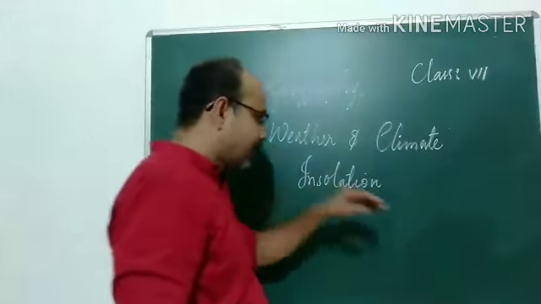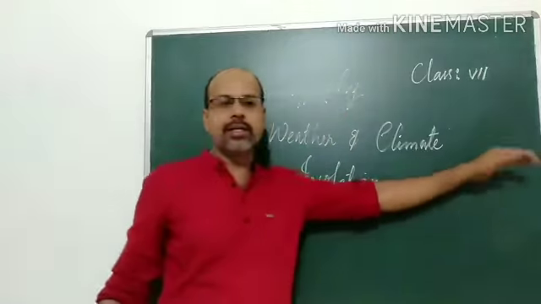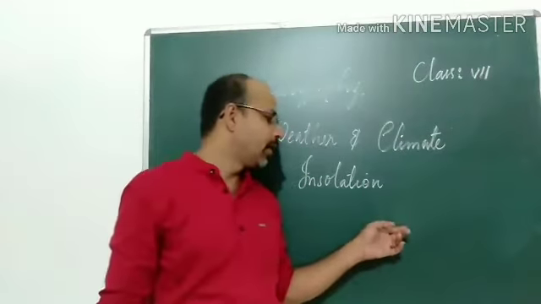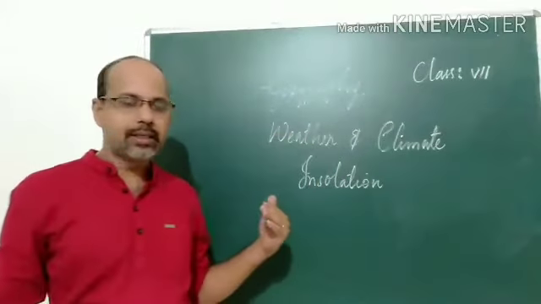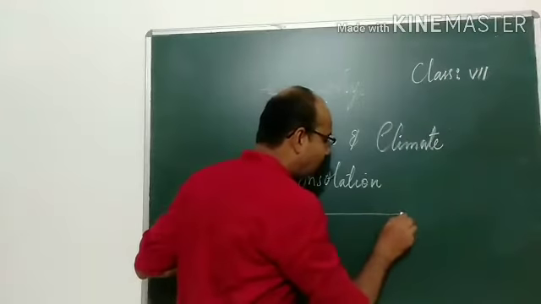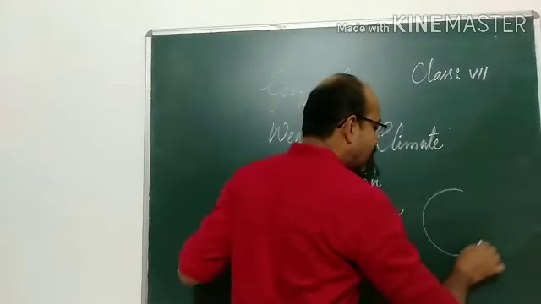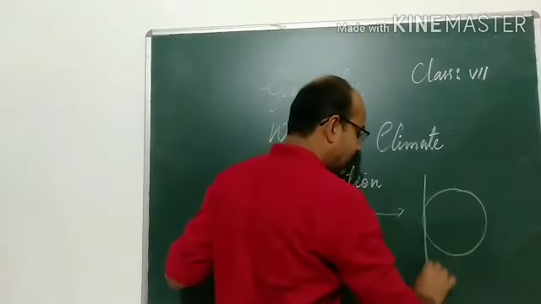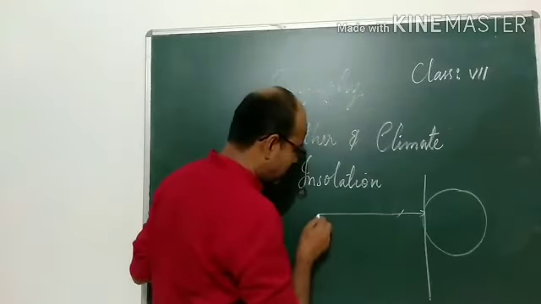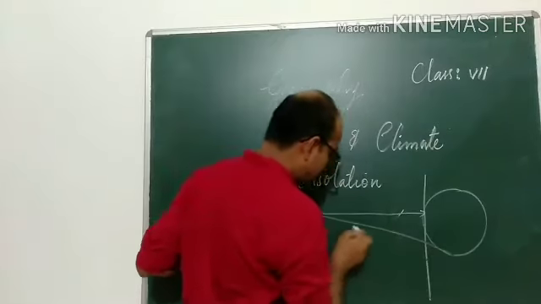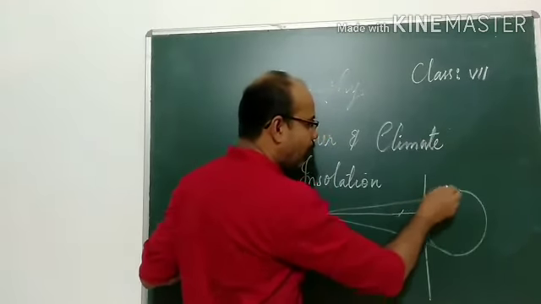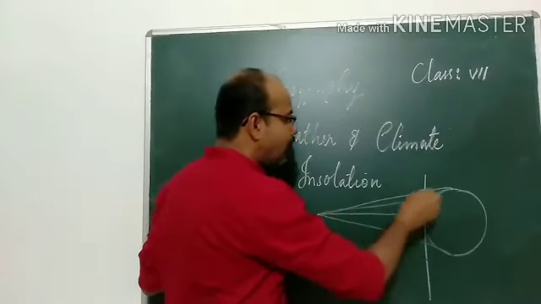What is the reason the polar regions get less insolation and the equatorial regions get more? We know that the sun's rays fall vertically on the equatorial regions, but on the polar regions they fall slantingly.